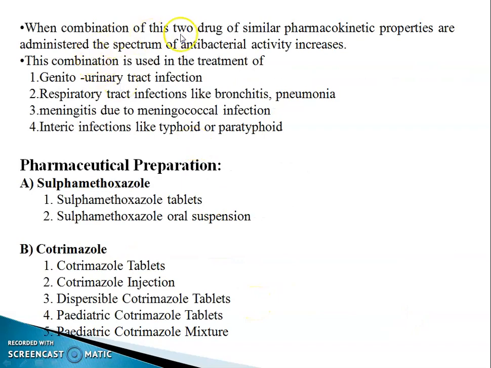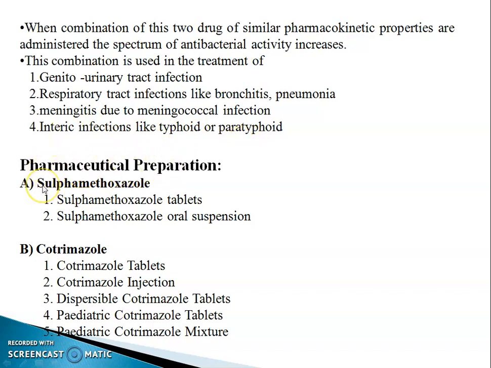When a combination of these two drugs of similar pharmacokinetic properties is administered, the spectrum of antibacterial activity increases. This combination is used in the treatment of genitourinary tract infection, respiratory tract infection like bronchitis and pneumonia, meningitis due to meningococcal infection, and enteric infection like typhoid or paratyphoid.